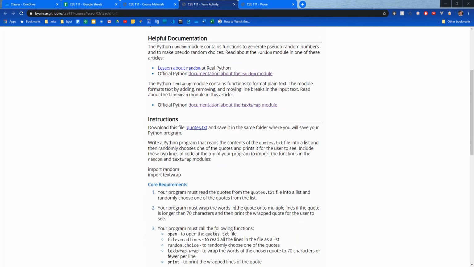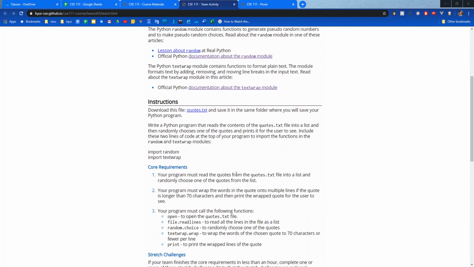And what your instructions are: your program must read the quotes from the quotes file into a list and randomly choose one of the quotes from the list. So first things first, you have to actually open up the file, read through it, and assign it to a list.